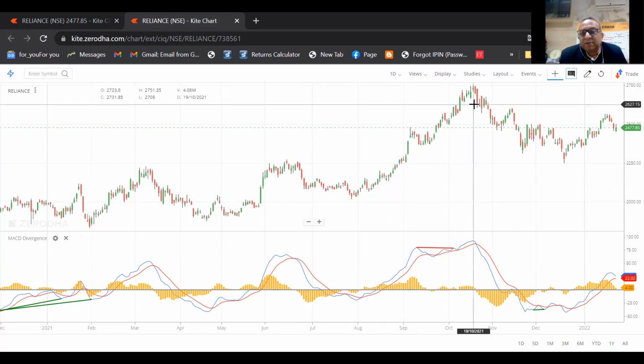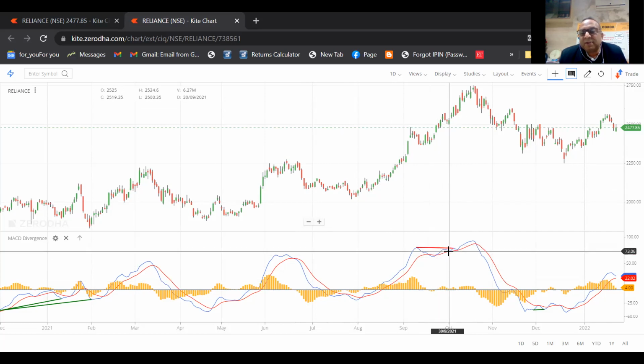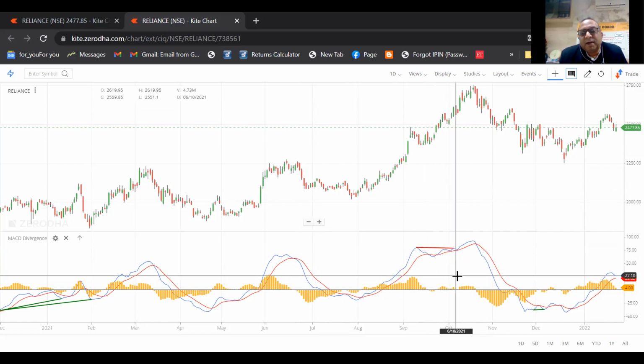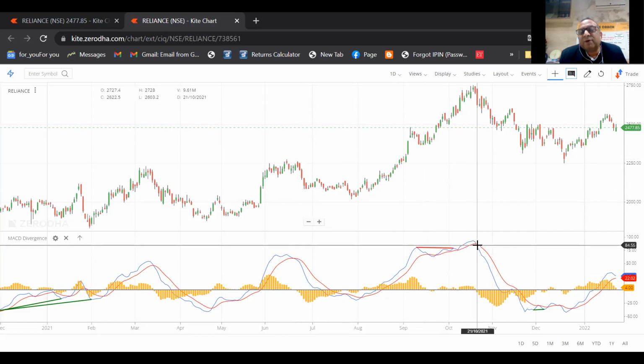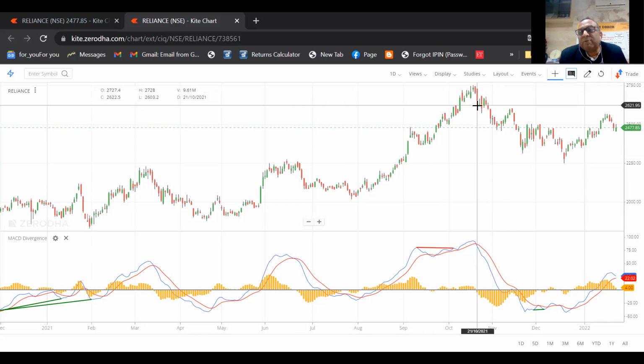In a similar manner, just see, this is a negative divergence. See this divergence trade, how does it work, right? This is a negative divergence in the MACD chart. So with this negative divergence, the red line is there. You have to sell at the end, whenever the blue line is crossing below the red line, and you have to sell it here at the rate of 2723. Right. Somewhere you'll be able to sell it at 2732.